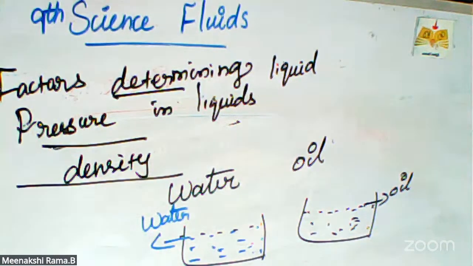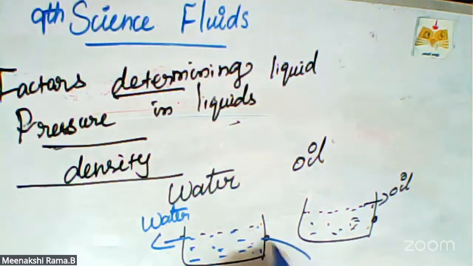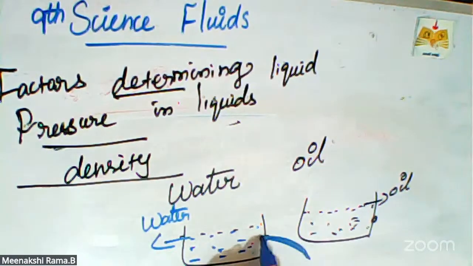Okay, so I want to create some holes in the containers. I want to create holes in this part. I want to open the container also. When we create holes in the two same containers at the same part, what will happen? Yes, the water is firing with more pressure compared to the oil. So the water comes out fast, so the distance is high.